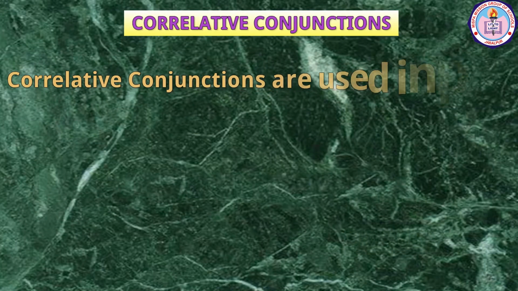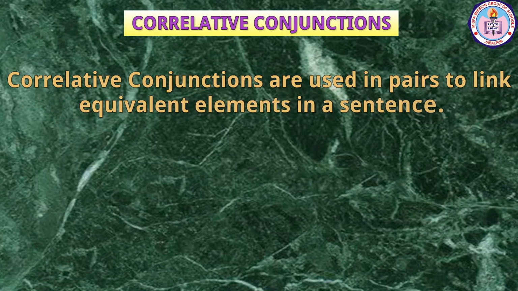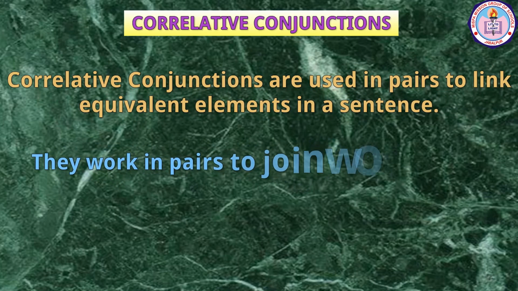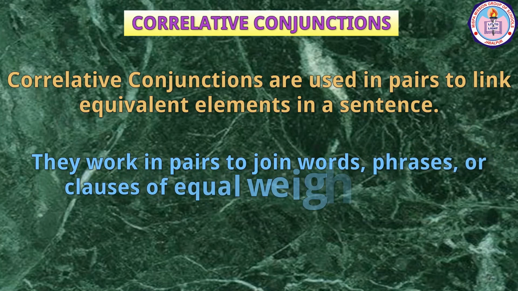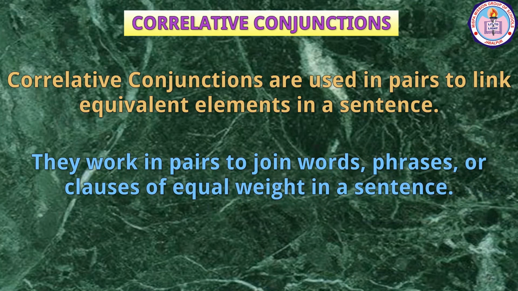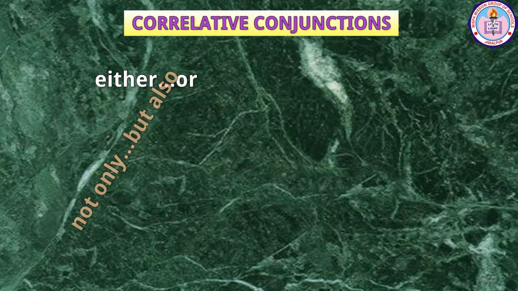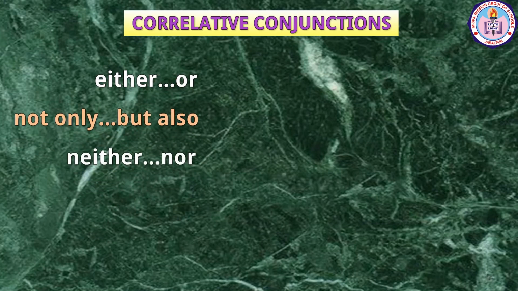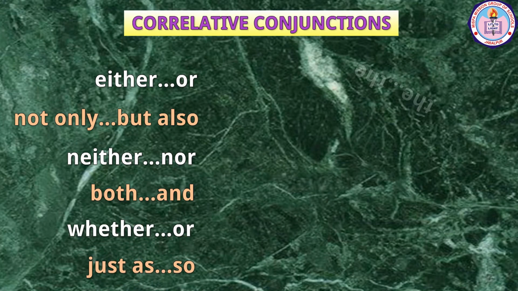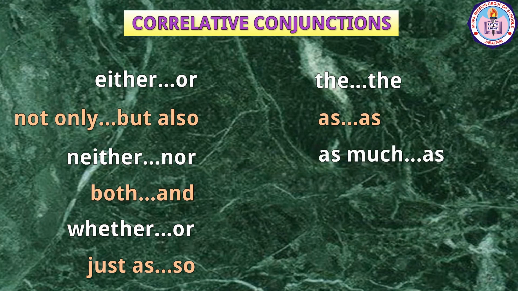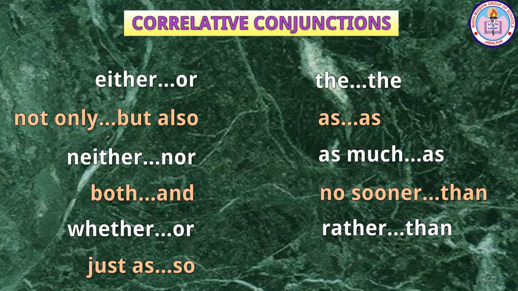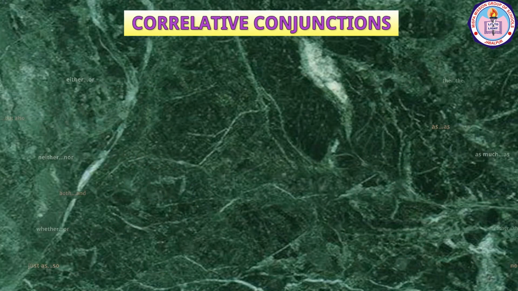Correlative conjunctions are used in pairs to link equivalent elements in a sentence. They work in pairs to join words, phrases, or clauses of equal weight in a sentence. Here are some different pairs of correlative conjunctions: either or, not only but also, neither nor, both and, whether or, just as so, as much as, no sooner than, rather than, not but rather. Let us learn about them with examples.